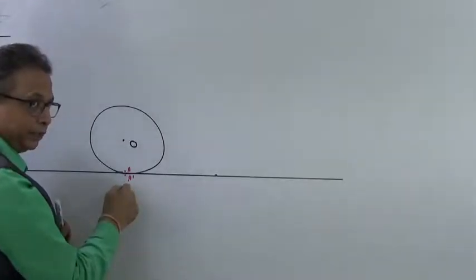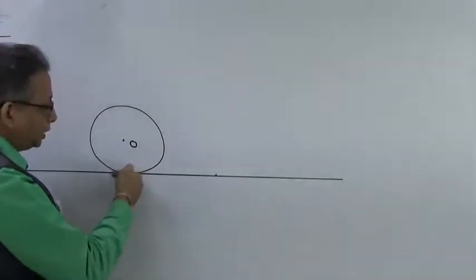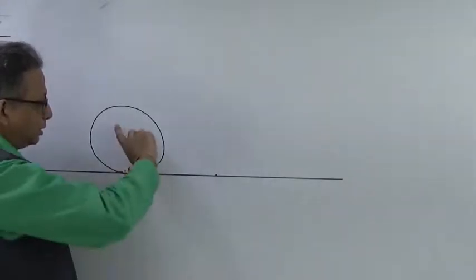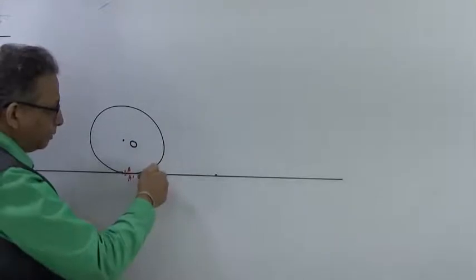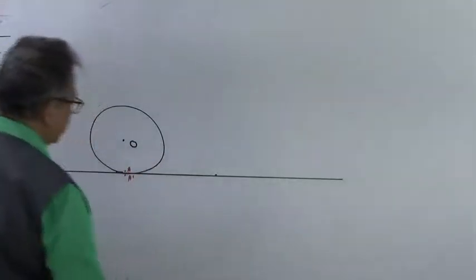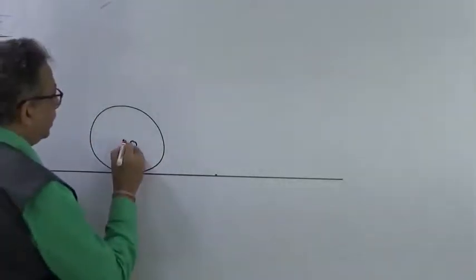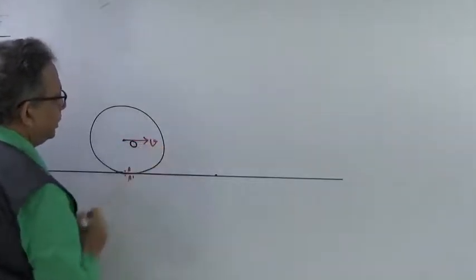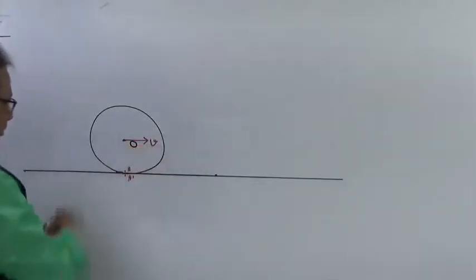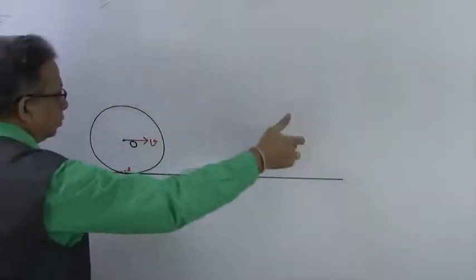In what direction is the friction acting? The friction is acting in this direction. This is trying to slide this way, but the friction is in this direction. Now, here we have seen the center of mass will gain a velocity v, because this body has rolled and it will go to this particular position.